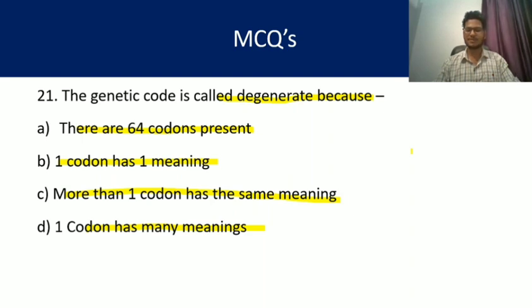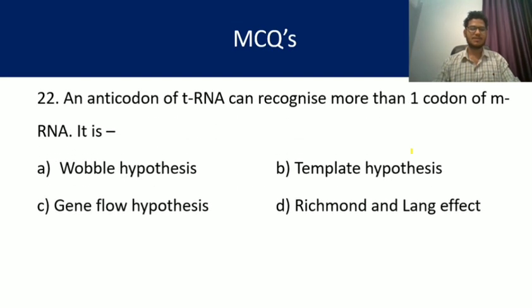More than one codon represents a single amino acid. Answer is C. 22. An anticodon of tRNA can recognize more than one codon of mRNA. It is very popularly known as the wobble hypothesis, my dear friends. Wobble hypothesis: anticodon of tRNA can recognize more than one codon of mRNA. Yes, A is the answer.